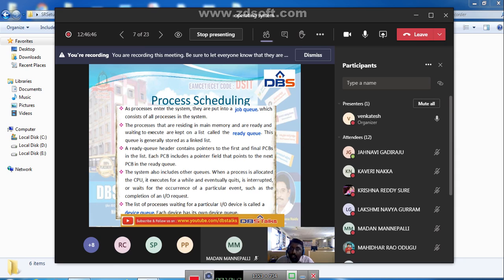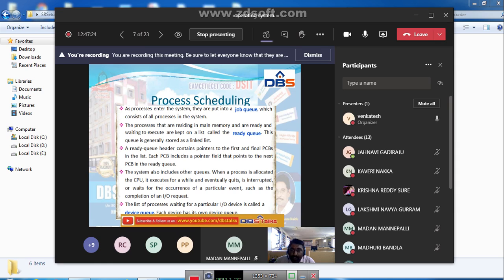After coming to the job queue, all the processes are now in the job queue. We have so many processes there, and they have not yet started execution. If a process is going to be executed, it will move to the ready state. All the processes that are going to be executed are put in a ready queue. Ready queue means the processes which are ready for the execution.